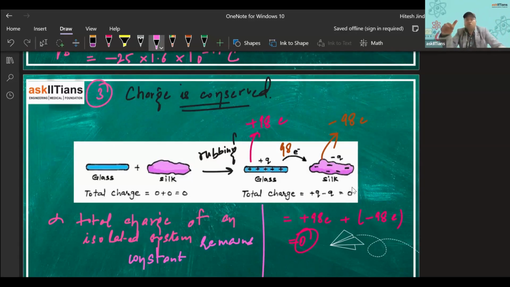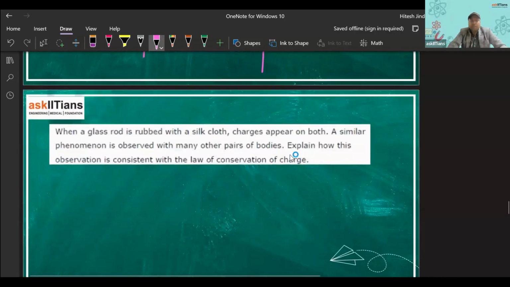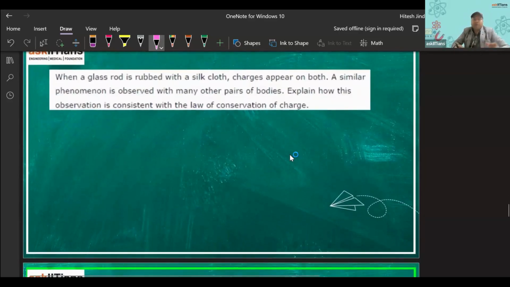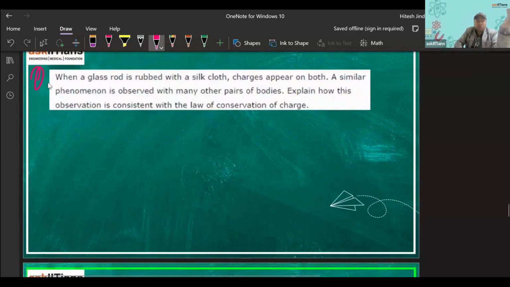So this question is also from NCERT, right? How can we explain that the principle of conservation of charge is valid in the case of charging a body by rubbing or by friction, right? You can see I have also put this question here. So this can only be explained by this thing only.